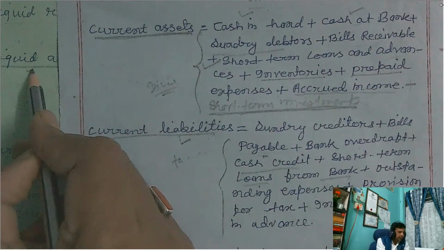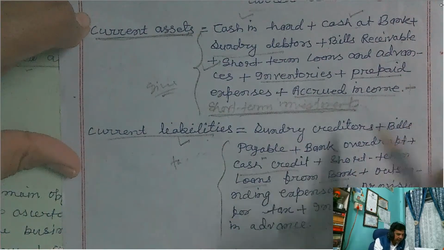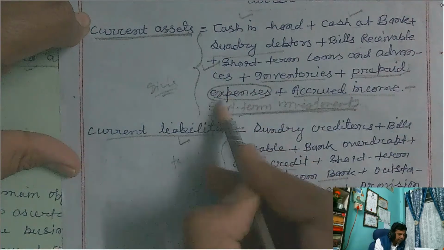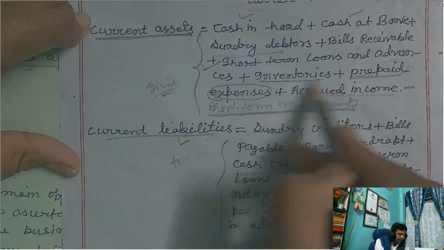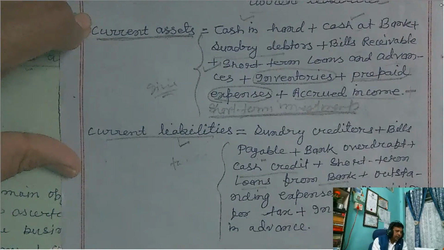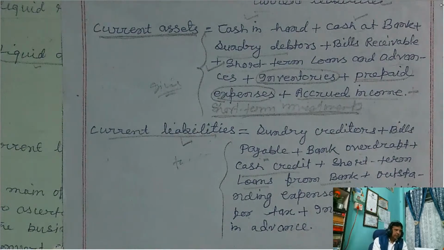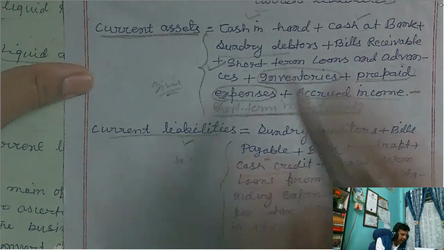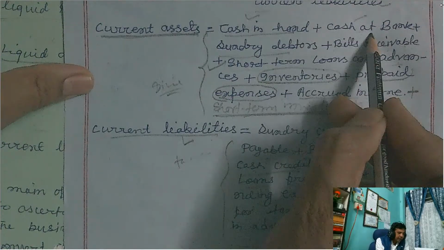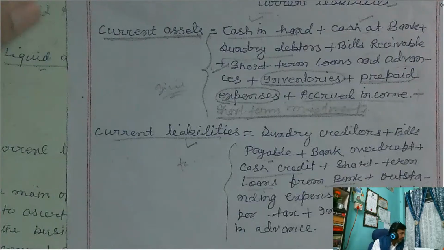Now, what is the difference? The difference is that these prepaid expenses and inventories, these two items, are excluded from the liquid assets. They are current assets but not liquid assets. And the rest of the items, cash in hand, cash at bank, are liquid assets as well as current assets.